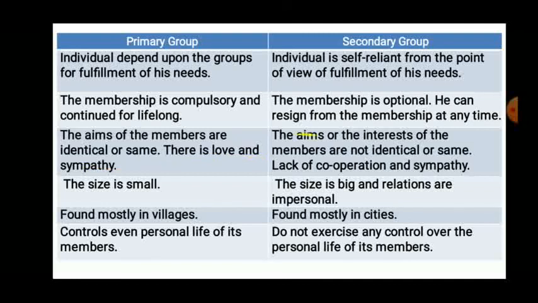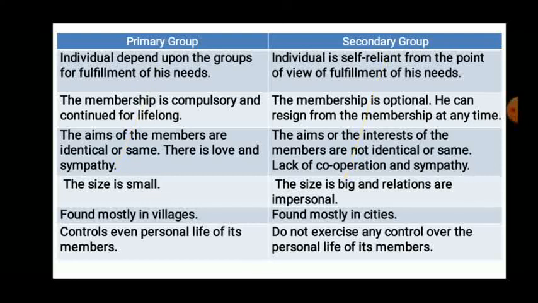In secondary group, aims or interests of the members are not identical. Lack of cooperation and sympathy is there among the members. In organizations, when you are acting as an employee, lack of cooperation is there, lack of sympathy is there. We are only focusing on our own interests, not on the interest of society or other members. In primary group, size is small: family, friend circle, small size is there.